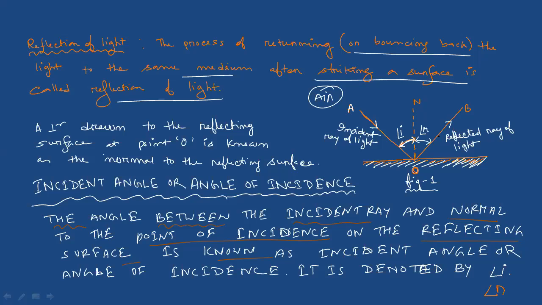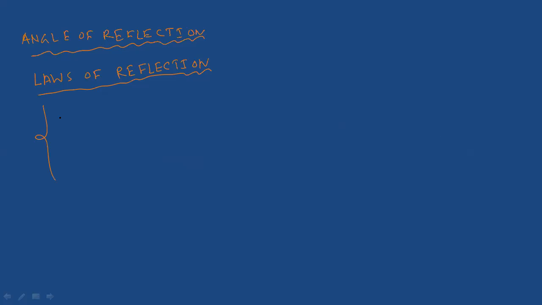So write down your two laws in your copy, leaving some space. In the first law, the angle of incidence is equal to the angle of reflection, then write angle I equal to angle R. Don't forget to write this, angle I equal to angle R. So clear, all of you?